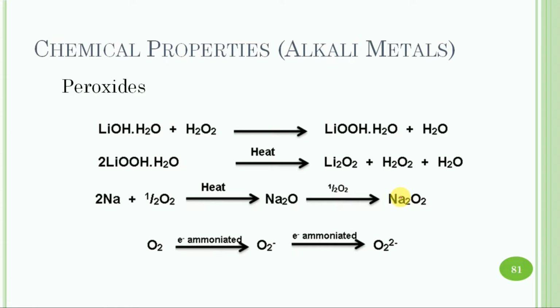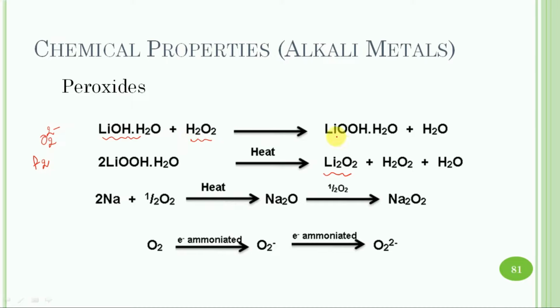Then peroxide. The peroxide contains peroxide ions O2 2- and it is isoelectronic with fluorine. Lithium peroxide is prepared on the industrial scale, and it involves the reaction between hydrated lithium hydroxide and hydrogen peroxide.